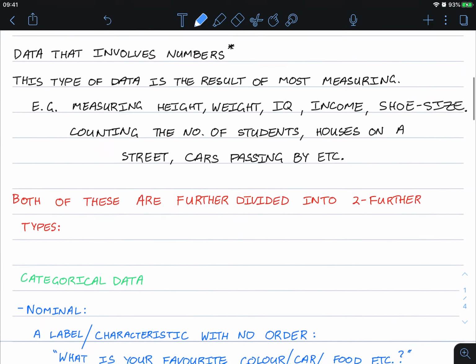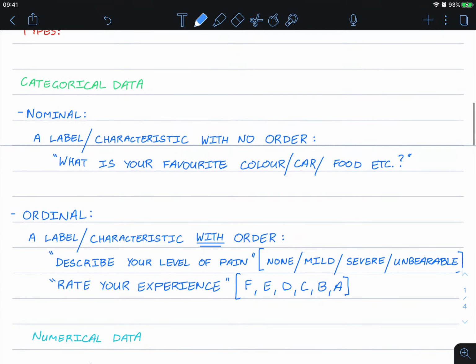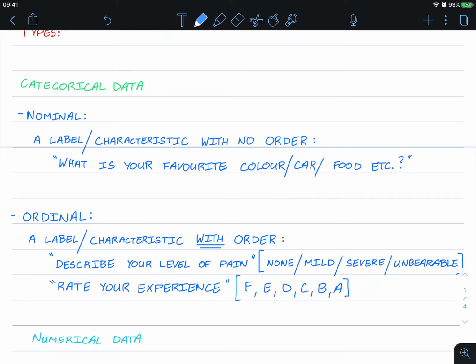Now, both of these are further divided into two further types. So categorical data can be nominal categorical data. Now, nominal are the label or characteristics with no order. All right, so for example, what is your favorite color or favorite car or favorite food? Is there really an order that we can put the colors, let's say for example blue, red, yellow? Is there any sort of mathematical order that we can put them in?